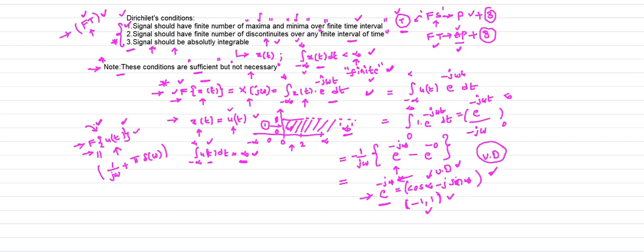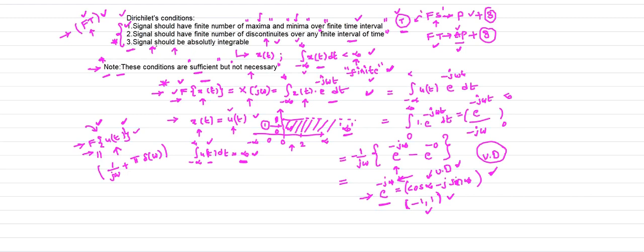Therefore, even though the signal fails condition number 3 of Dirichlet, the Fourier transform for special signals still holds good. The note is that all the conditions given by Dirichlet are sufficient conditions but are not necessary.